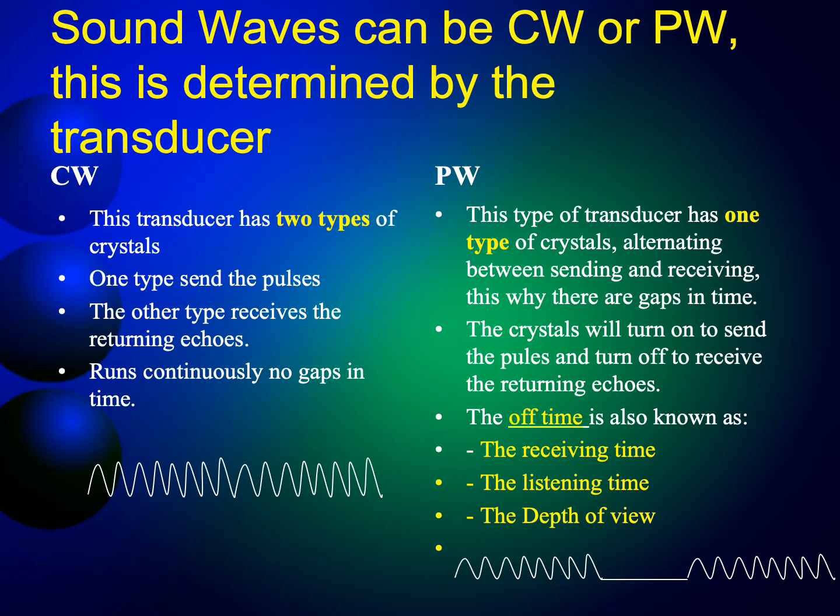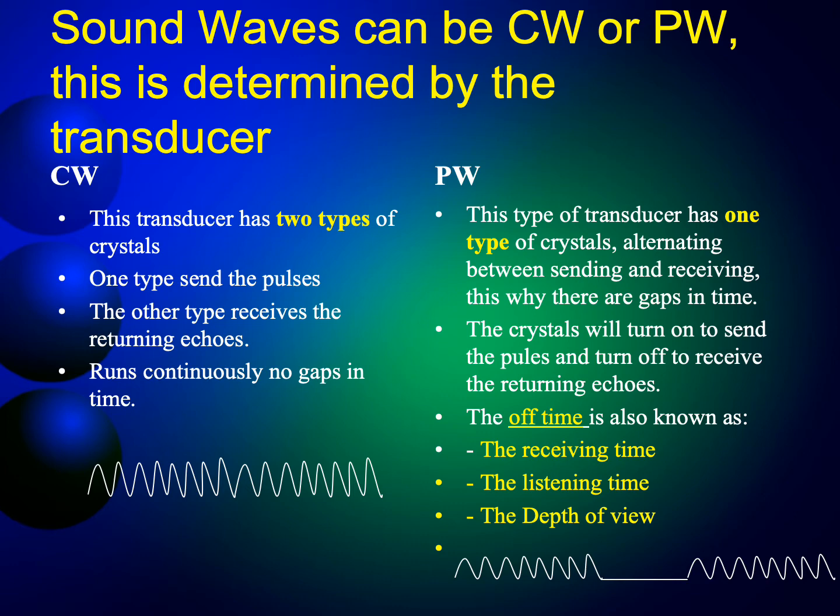Whereas a pulse wave transducer, if you open it, has so many crystals inside, and they're all going to be of the same type. There is only one type of crystal. So all the crystals will turn on and send pulses inside the soft tissue, turn off, and receive the returning echoes. So it alternates between sending and receiving because there is only one type, and this is why we have gaps in time.